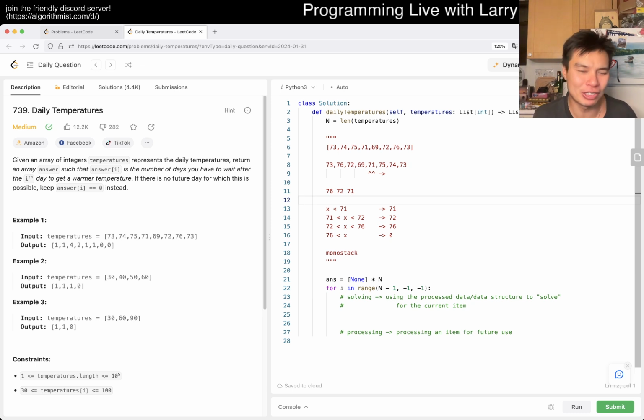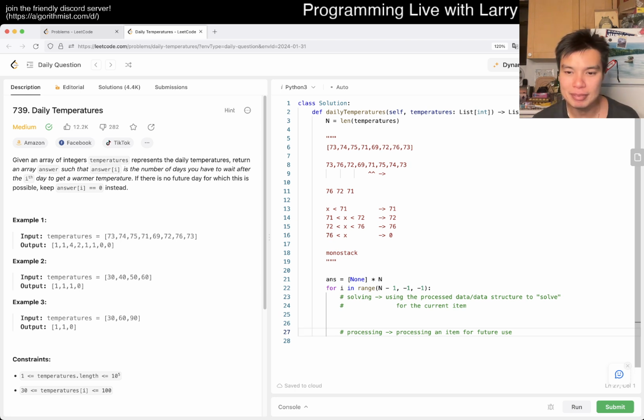But if you actually work on your problem solving skills, I don't know any reason why you would just memorize the monostack as a thing. I'm sure if you've done these enough times, then maybe you'll remember it. But remembering things is not the same as memorizing things, right? As a strategy. So I don't know.